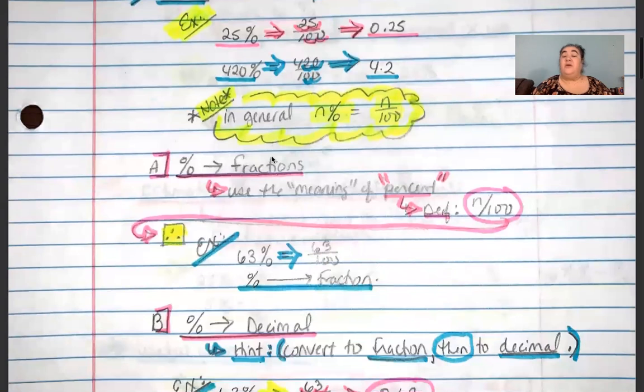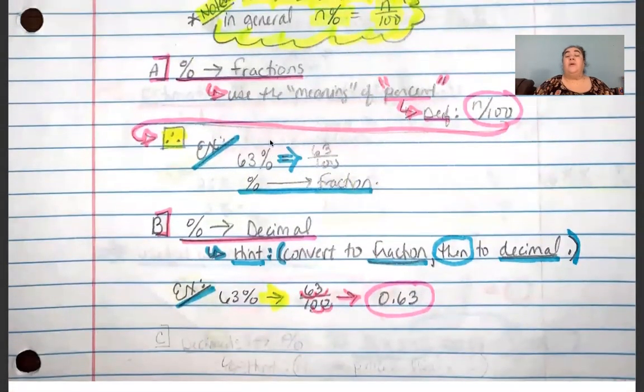So we had left off here. So now we're going to talk about how we're going to convert from a percent into a fraction, okay? And simply how we do that is that we use the meaning of the word percent, meaning that, as I mentioned earlier, percent is defined as something out of 100. So how do we convert a percentage into a fraction? We simply say, well, this is 63%, so that's 63 out of 100. Boom, we're in fractional form. And if necessary, or if possible, you could simplify that. But there you go. That's how we go from percent to fraction. Pretty simple, pretty straightforward, no real complication there.